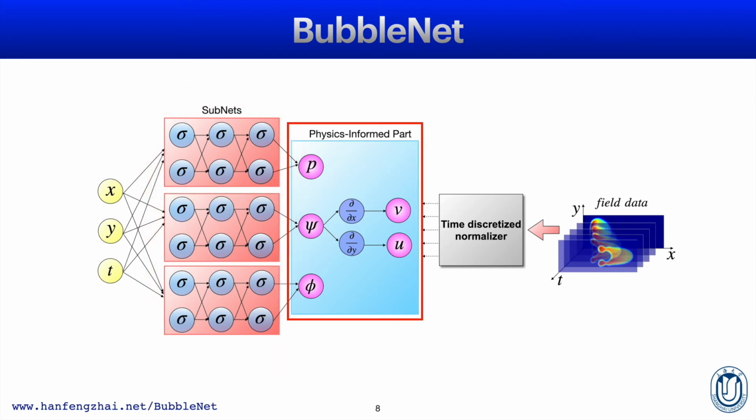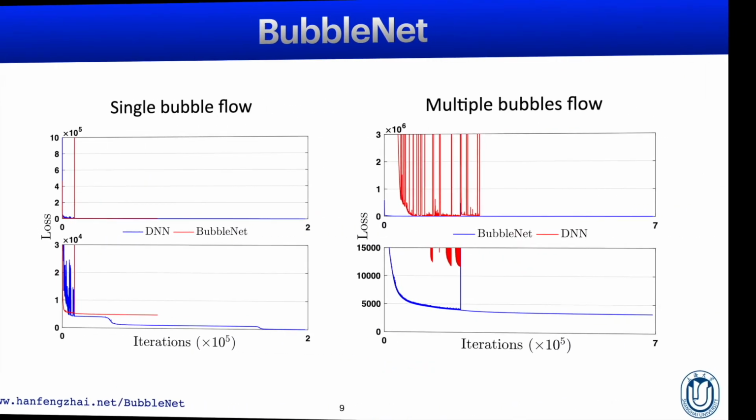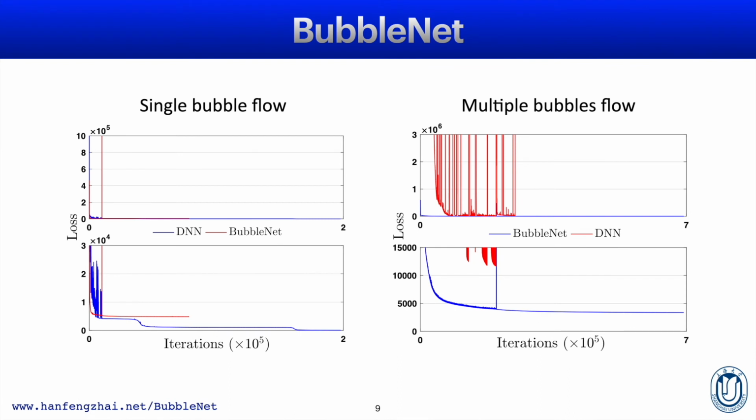Two, the physics-informed part, with the fluid continuum condition encoded within. And three, the time discretized normalizer, or TDN, an algorithm to normalize field data per time step before the training. We train on our simulation data of the two bubbly flows on BubbleNet. The loss function iteration diagrams are shown right here.